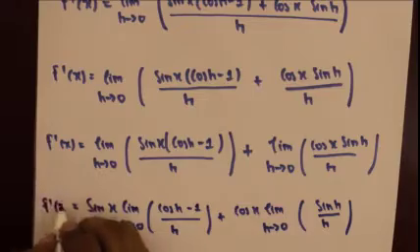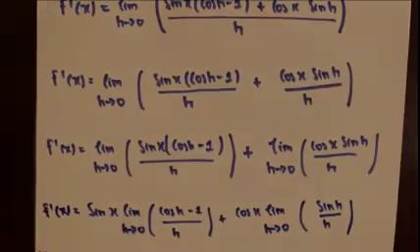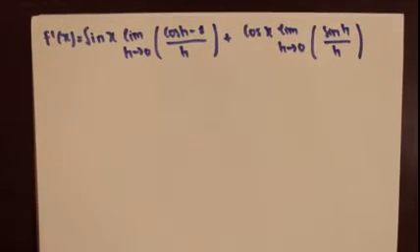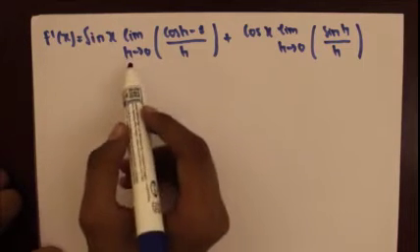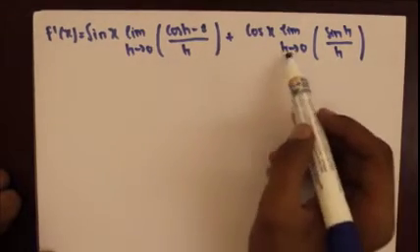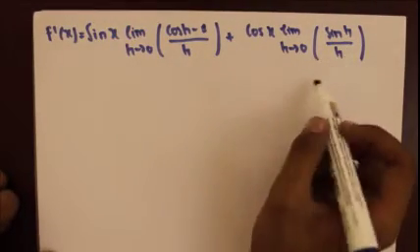This is f prime of x. So this is the equation we ended with in the previous page.